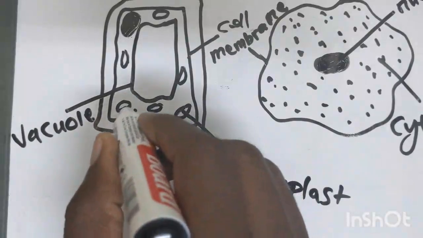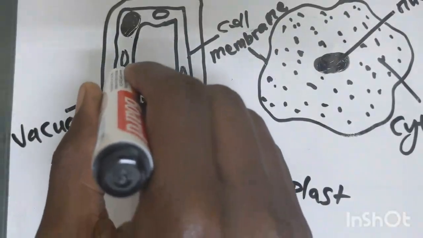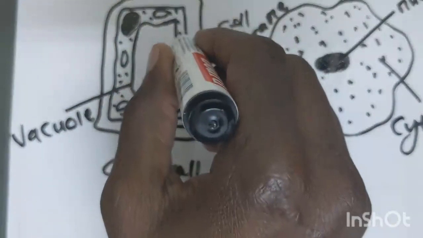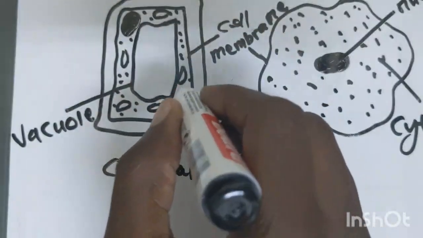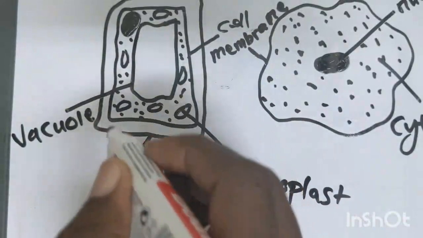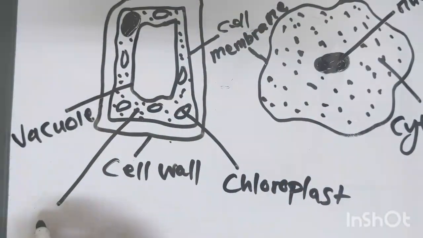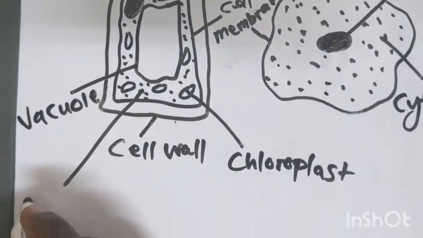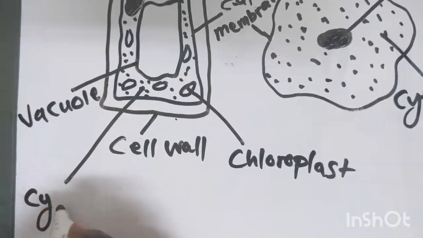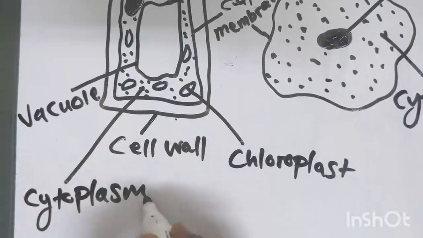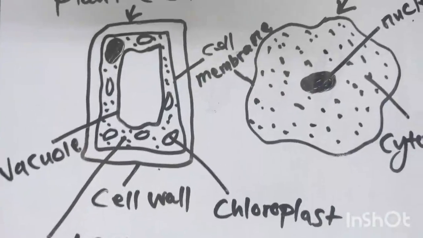And this part, a plant cell also has cytoplasm.